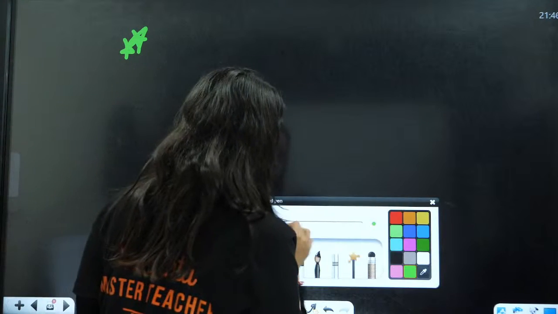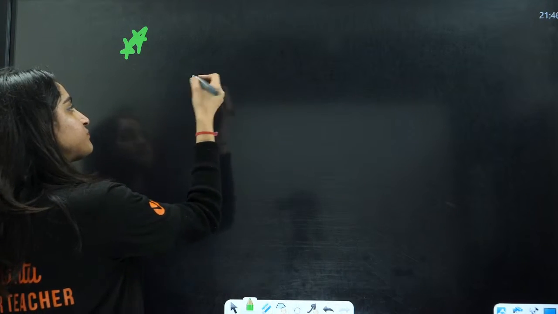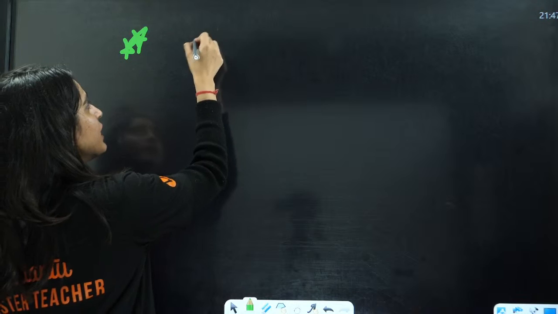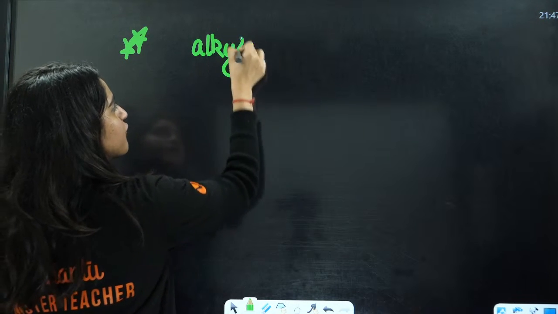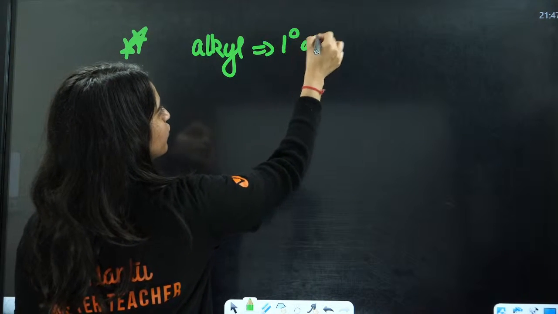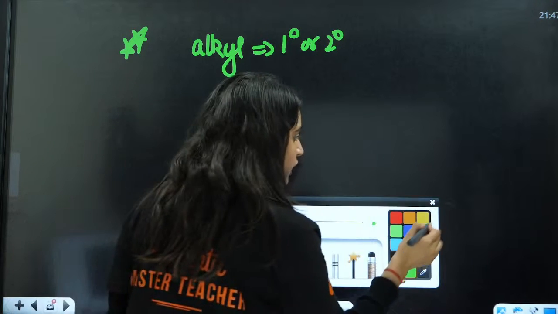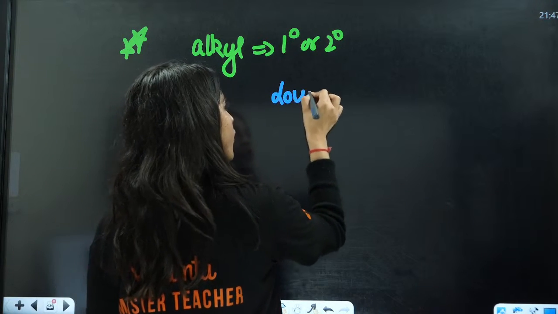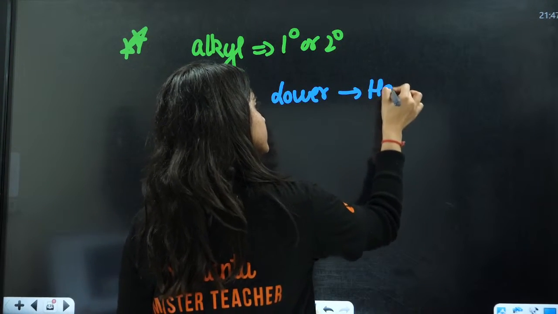Okay everybody, I'll write it down to summarize it for you. Very important. If alkyl groups are 1 degree or 2 degree, then the lower one is going to form halide.